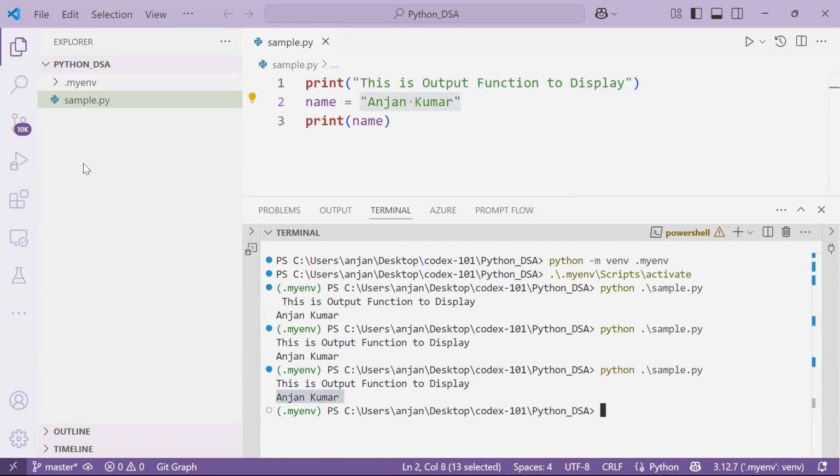So this is how, within your working directory, I have created sample.py. I have created many Python files, and this is the Python file I'm running with this simple Python statement: python followed by the file name. Whenever you run this, you get output on your screen. This is the print statement that prints. If there is no print statement, it won't display anything. If you want to display anything, we use the print statement. Now, is it clear?